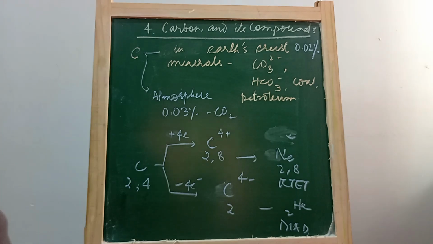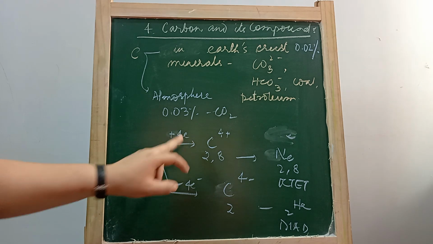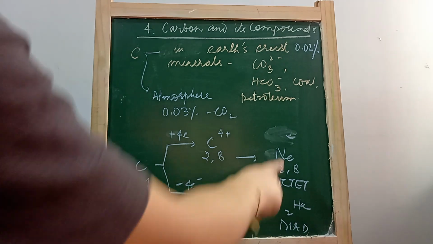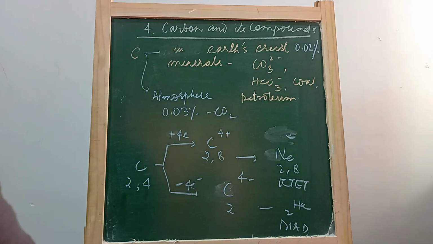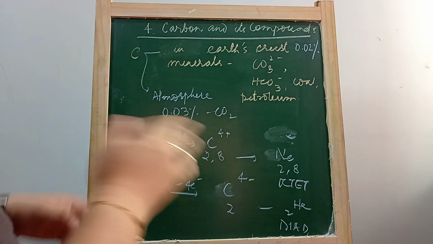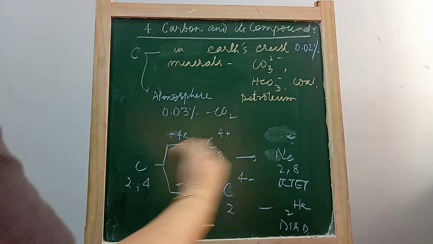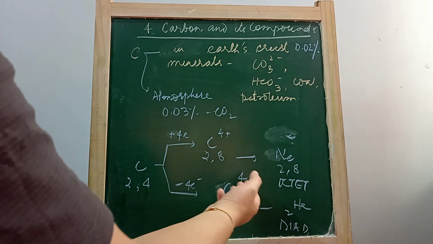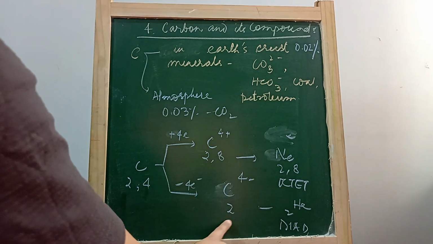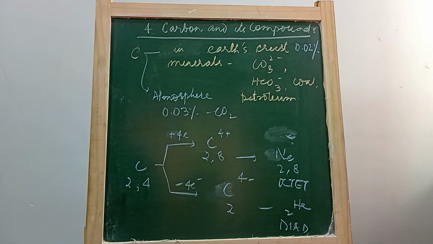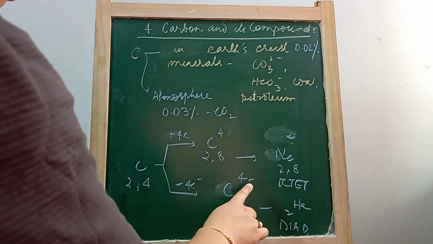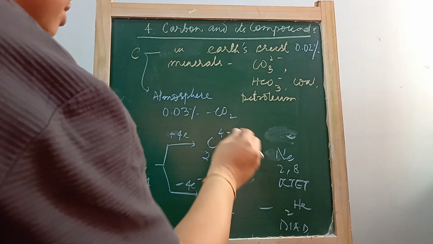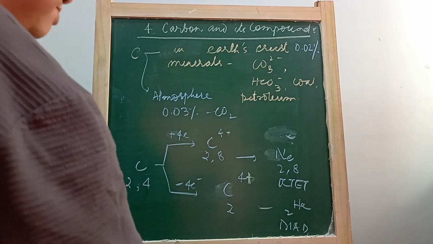So what are the two possibilities carbon has? Either carbon can gain 4 electrons so that it becomes 2, 8, and attains the electronic configuration of neon, which is stable. In this way, carbon can become stable. Or there is one more way: carbon can lose the 4 electrons. Sorry, I've written it wrong. The first should be an anion, by gaining 4 electrons, and this will become a cation, by losing 4 electrons.